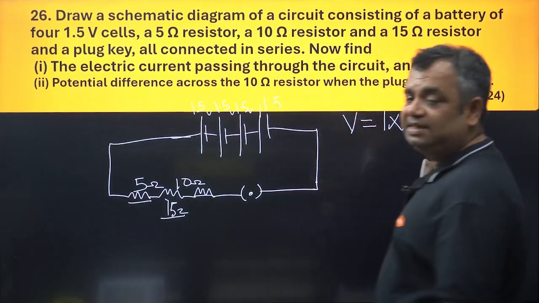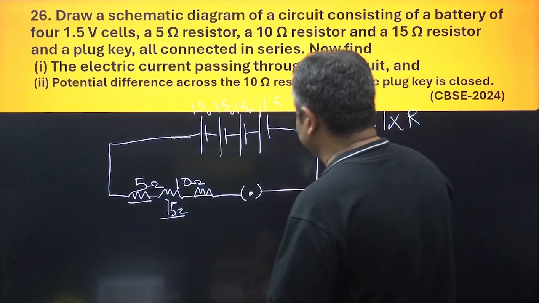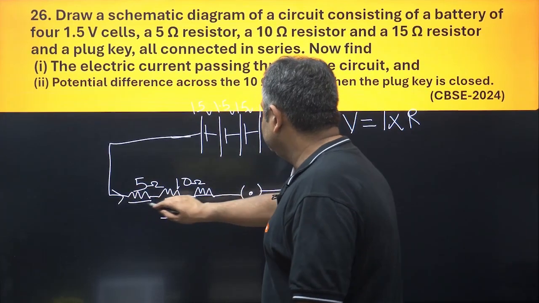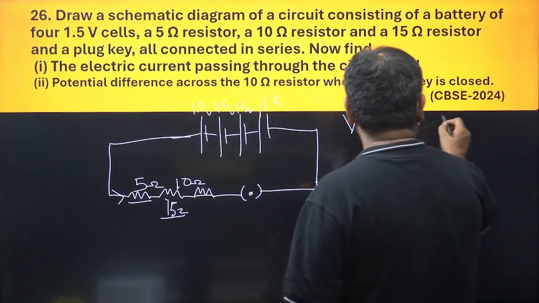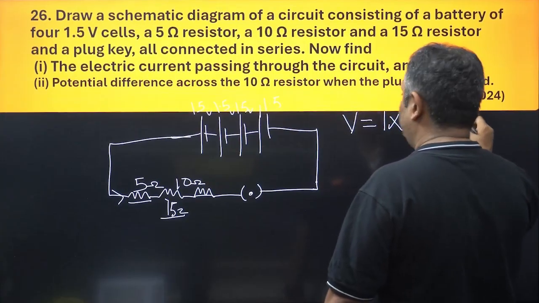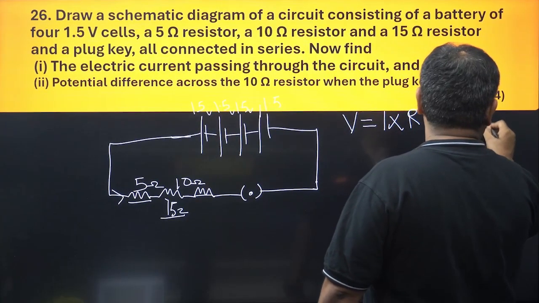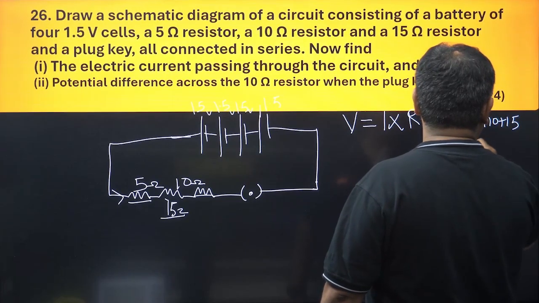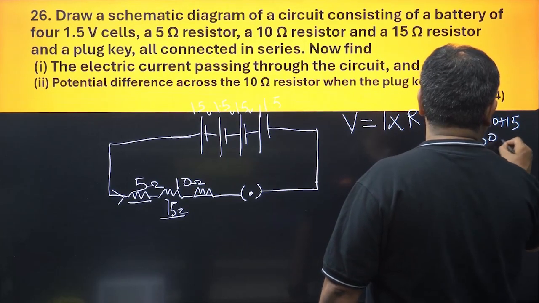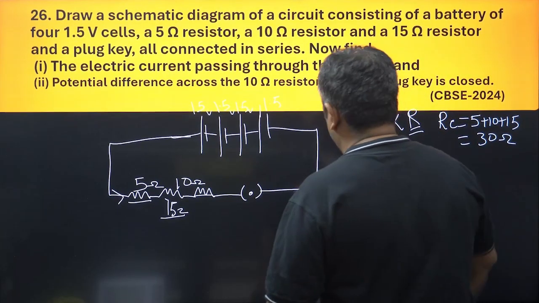Let us find out the equivalent resistance. They are in series because current will come from here, and the same current is going to pass through all three of them. So the equivalent resistance will be equal to 5 plus 10 plus 15. How much would this be? This would be 30 ohms. So we have R is 30 ohms.